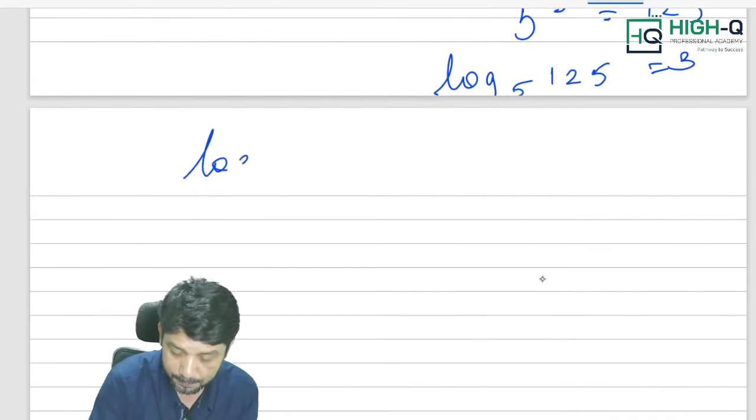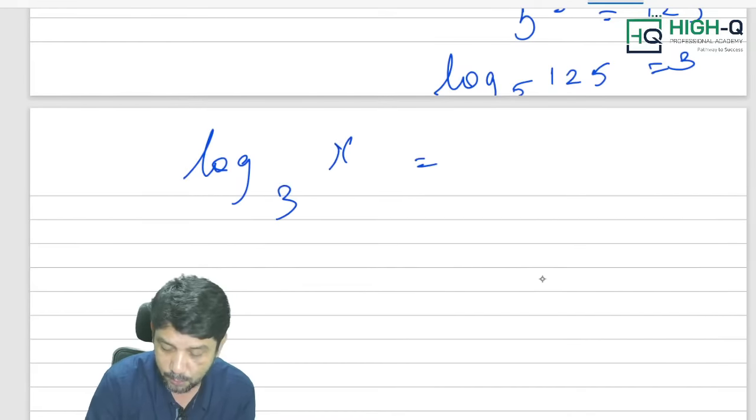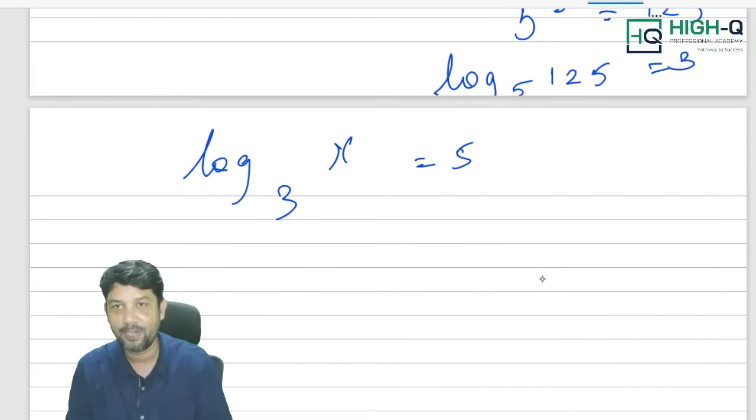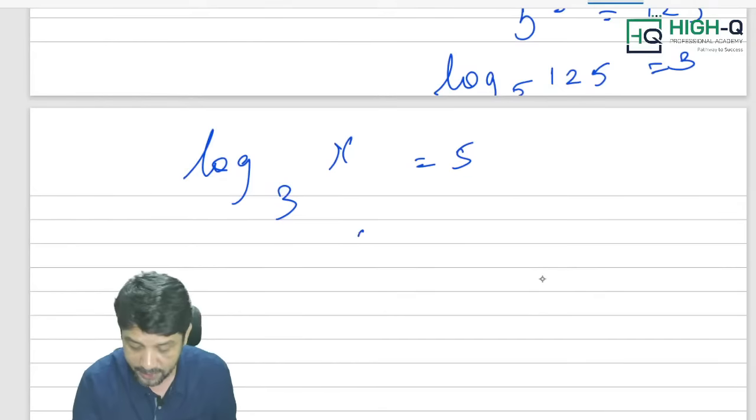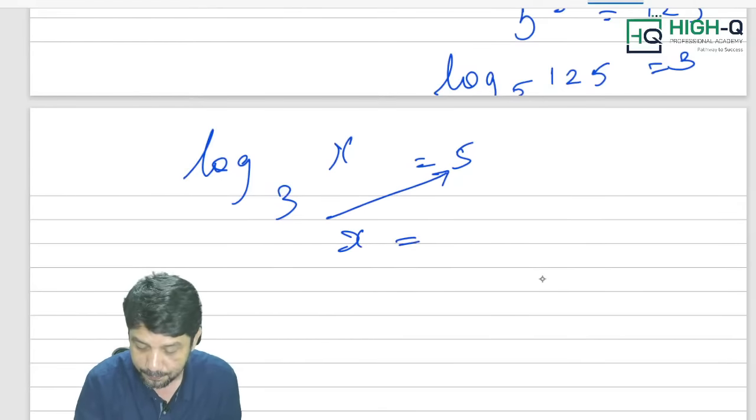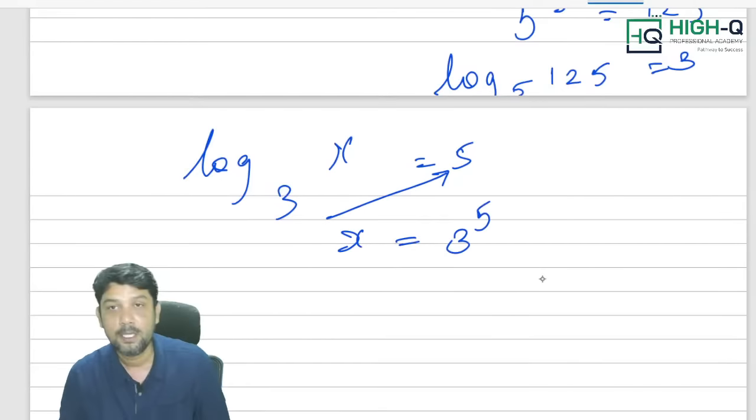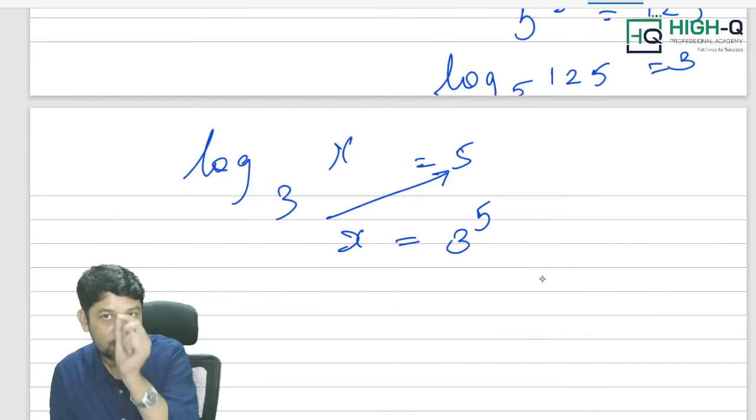For example, log x to the base 3 is equal to 5. Now find the value of x. What is the value of x, my dear? Sir, x is equal to 3 to the power 5. Is that right, my dear? This is conversion of logarithm into exponential.